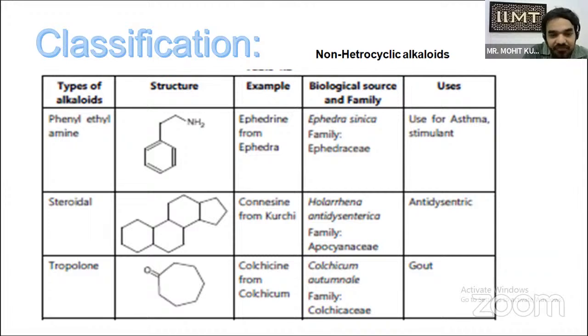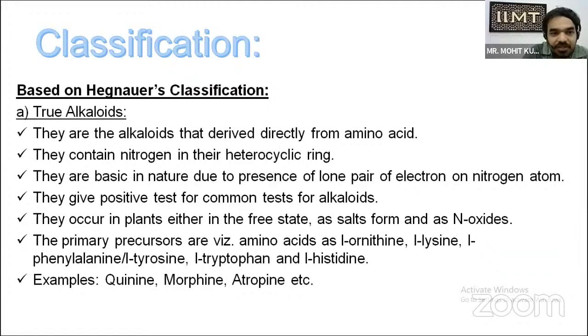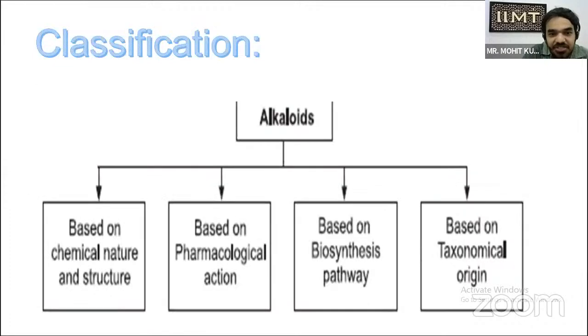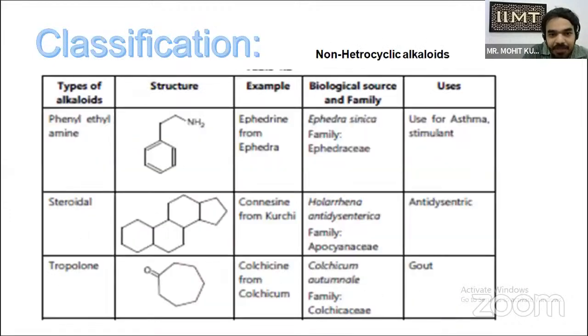As we studied in the previous slide, colchicine is used as a chemical for inducing polyploidy. It is obtained from Colchicum autumnale, family Colchicaceae. It is used in the treatment of gout. Now the first classification is over. Now we will study the second classification.